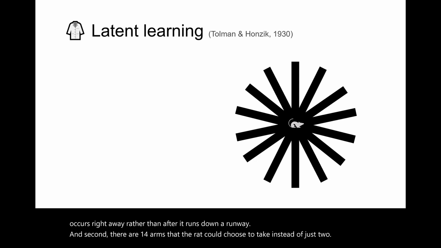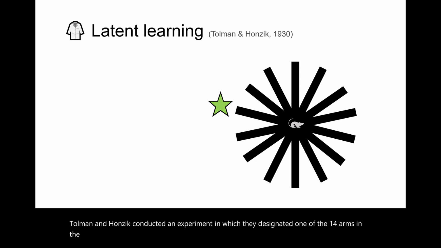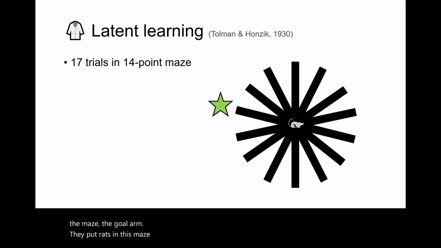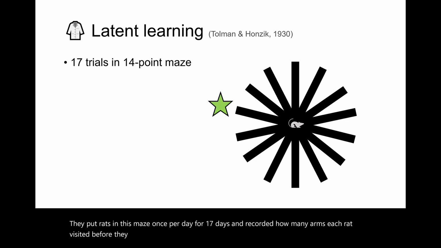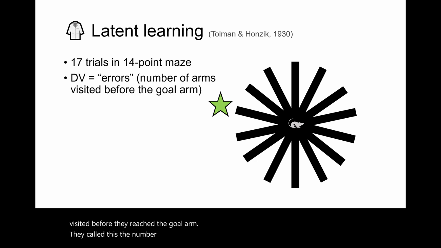Tolman and Hanzig conducted an experiment in which they designated one of the 14 arms in the maze the goal arm. They put rats in this maze once per day for 17 days and recorded how many arms each rat visited before they reached the goal arm. They called this the number of errors the rat made, and that's the dependent variable in this experiment. They also divided the rats into groups.